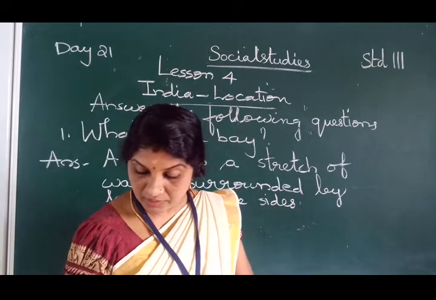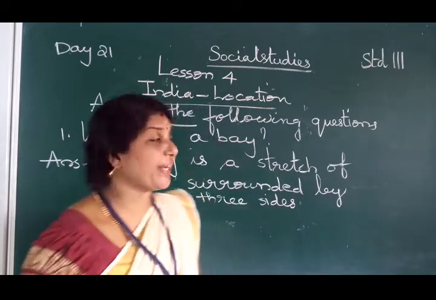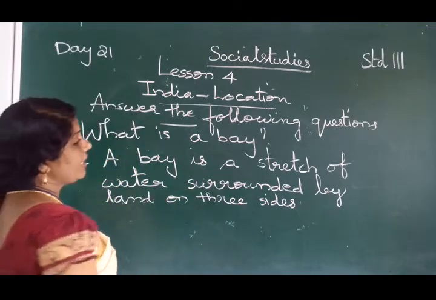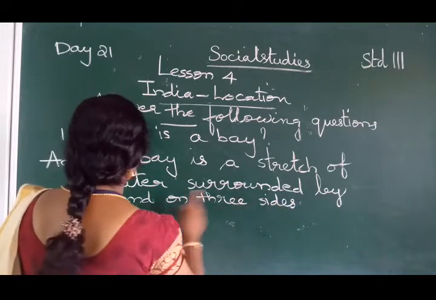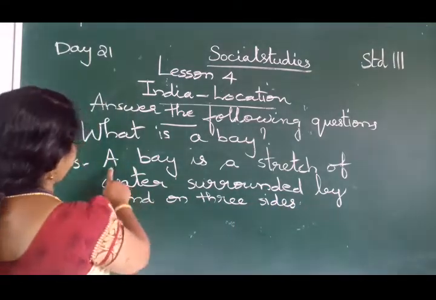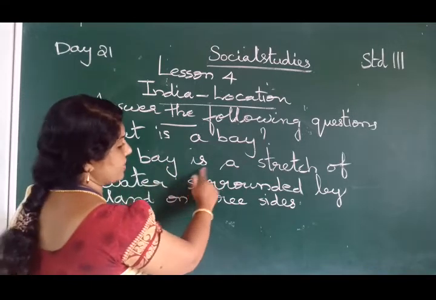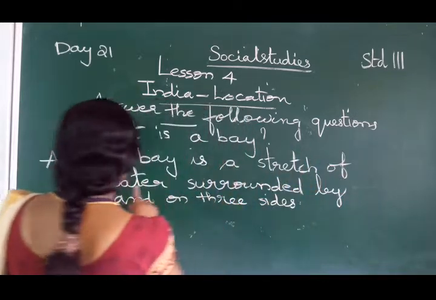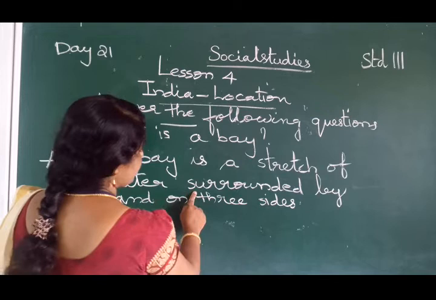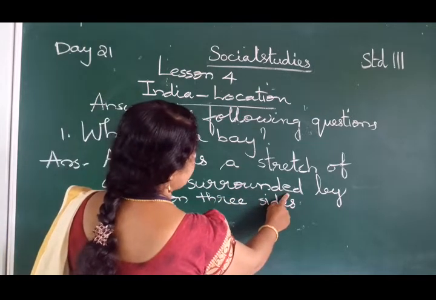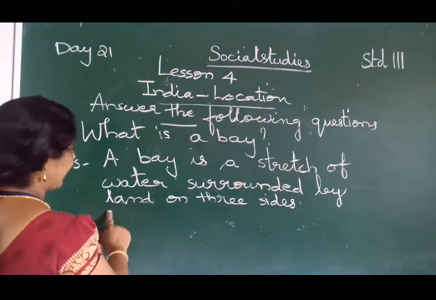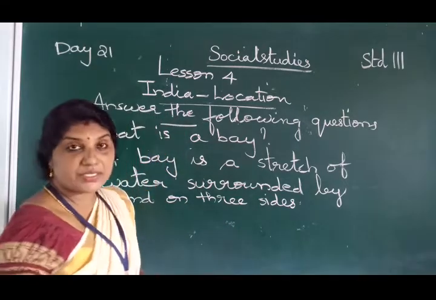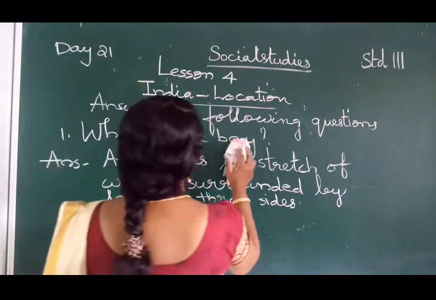Okay. Write down. Have you completed, children? First one. What is a bay? A bay is a stretch of water surrounded by land on three sides. B-A-Y, bay. I-S, is. A. S-T-R-E-T-C-H, stretch. O-F, of. W-A-T-E-R, water. S-U-R-R-O-U-N-D-E-D, surrounded. B-Y, by. L-A-N-D, land. O-N, on. T-H-R-E-E, three. S-I-D-E-S, sides. Okay, have you completed, children?